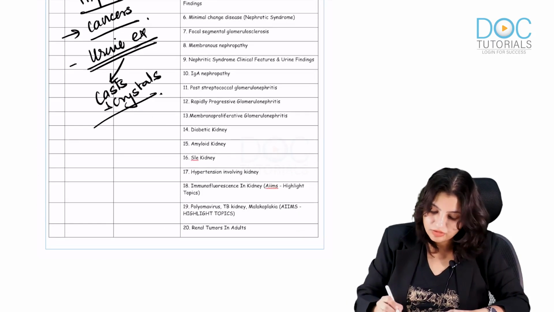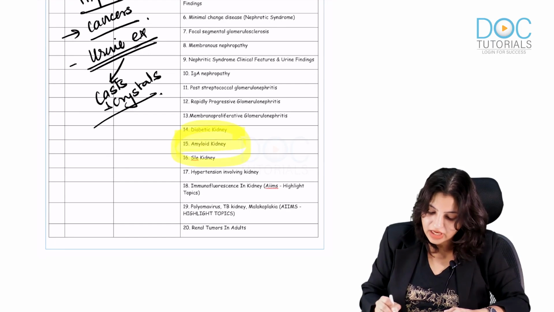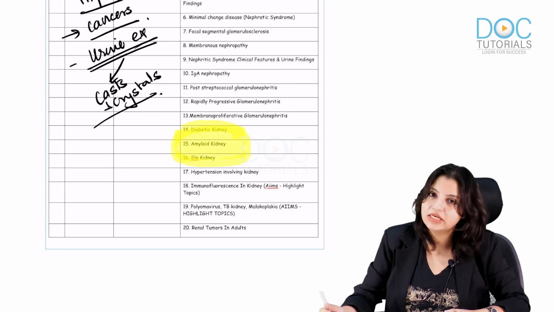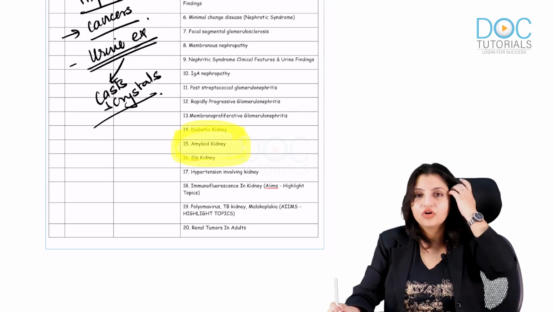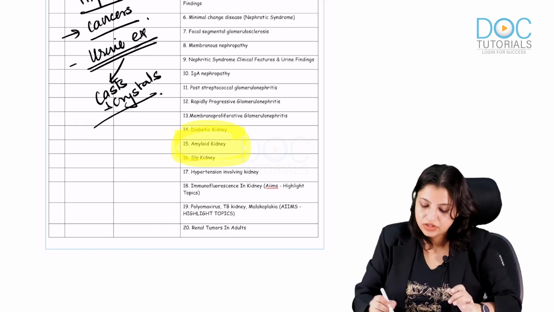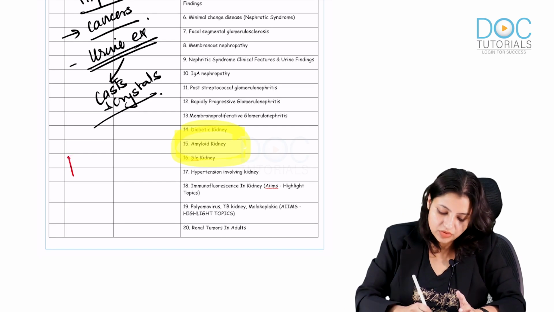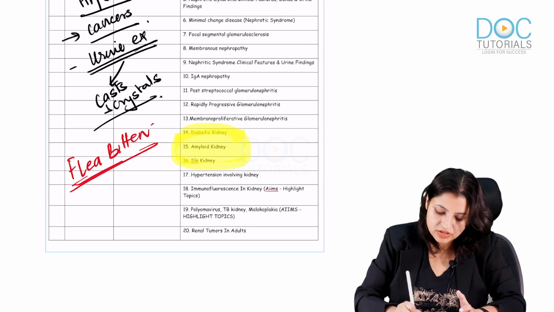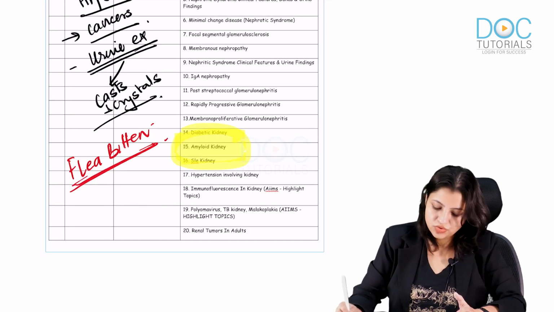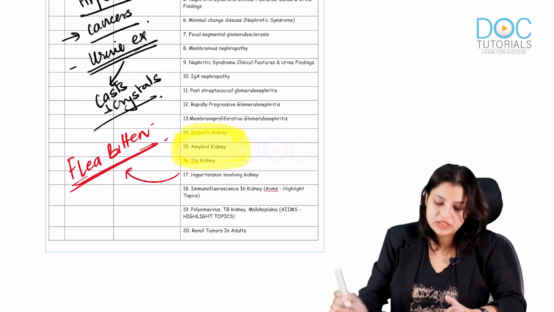Apart from that, you should not forget diabetes, amyloid and SLE kidney, very important. Always a question comes from it. So diabetes, amyloid and SLE kidney, please remember and read about them, and look at the image of flea-bitten kidney. It is one of the favorite topics of the examiners, so do see it.